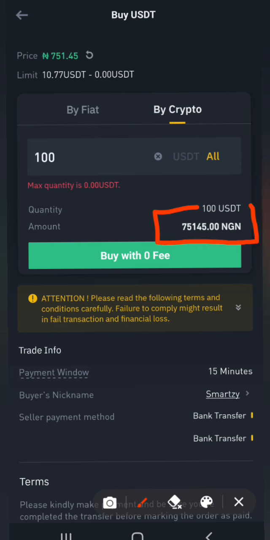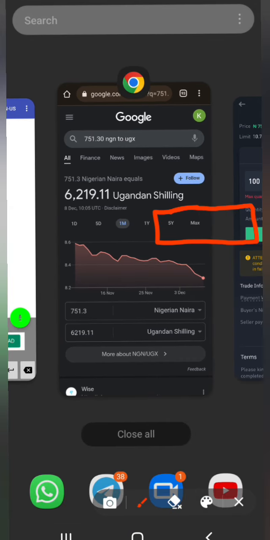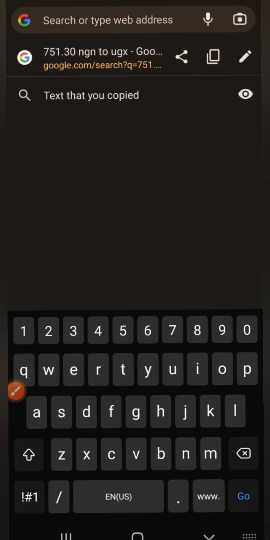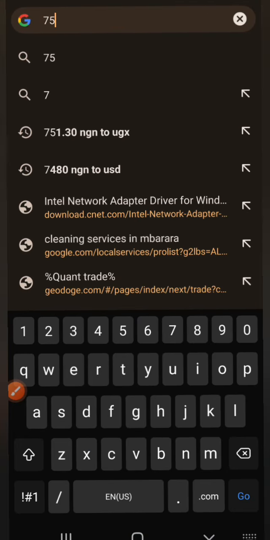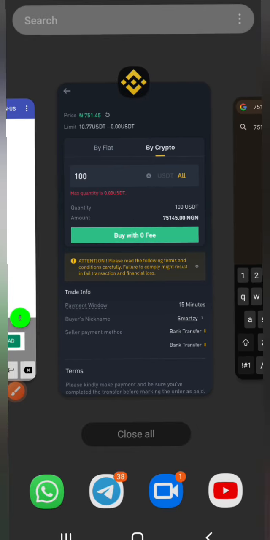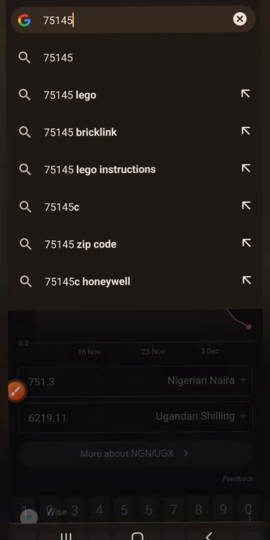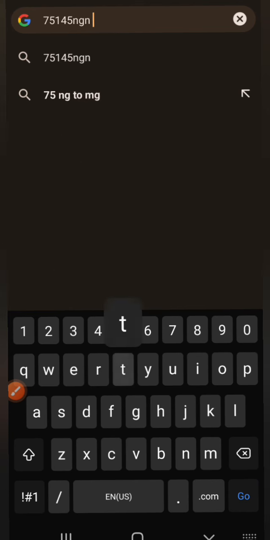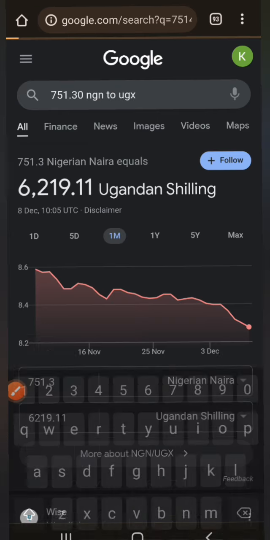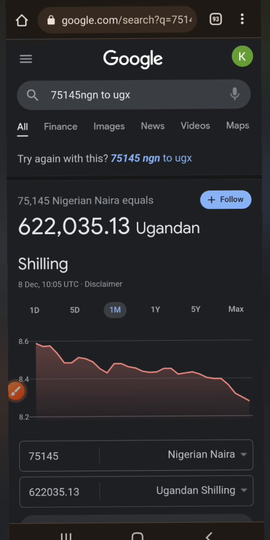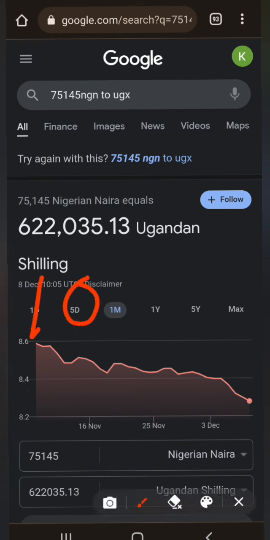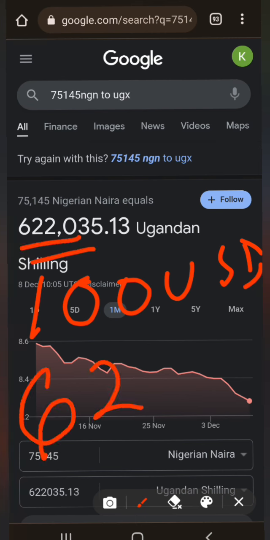These people will pay 145, let me put that on Google. 145 Nigerian Naira to UGX. Let's click search and see how much that is. You can see for 100 USDT, they will roughly pay 600,220,000. You get the difference.